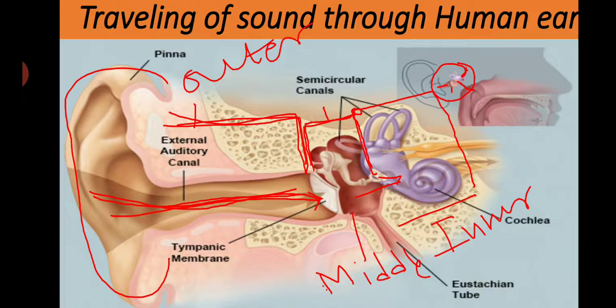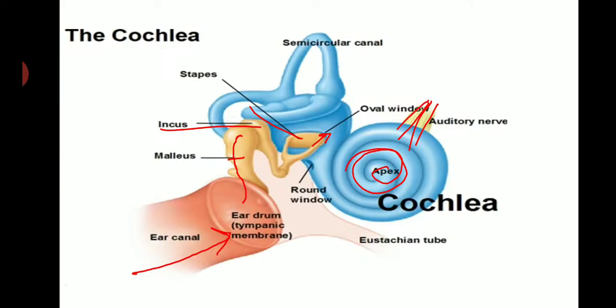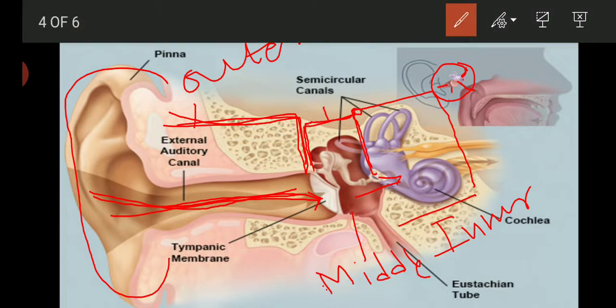Now this auditory canal, here you can see, is not straight, it is a curved shape, so that any insect or dust particle cannot easily harm the eardrum. So the auditory canal also protects the eardrum from any outer disturbance. Not only that, in the auditory canal there is wax which also protects the eardrum from dust.